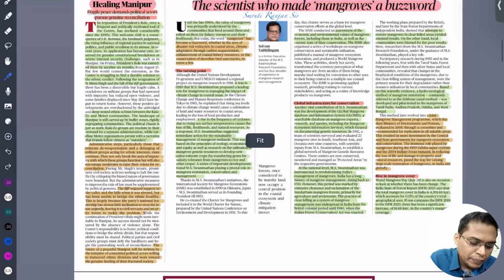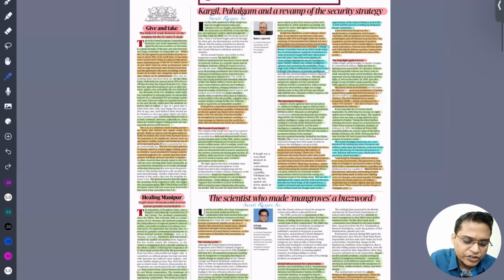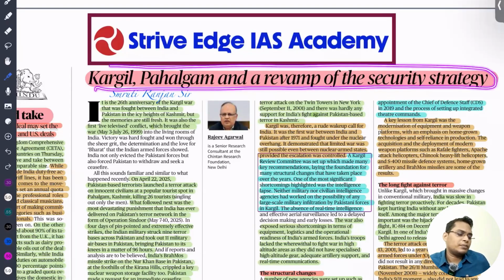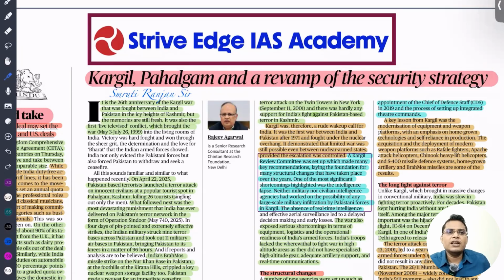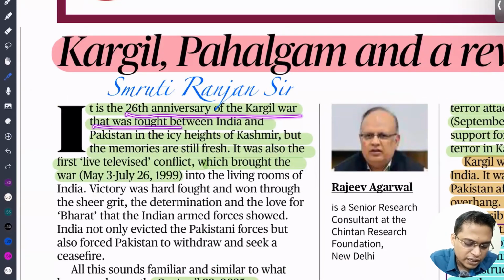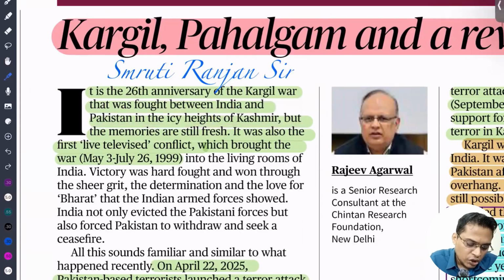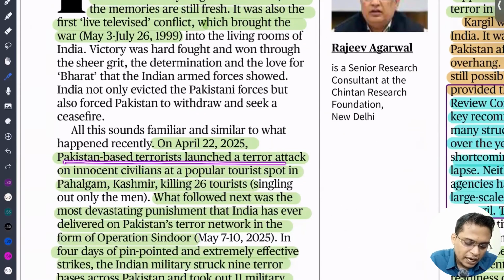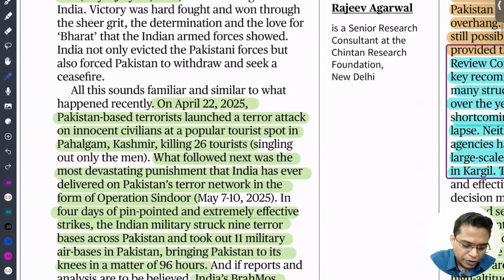So Kargil and Pahalgam: revamp of the security strategy. Both are learning experiences for India. During the Kargil war we learned a lot of things, and during Operation Sindoor also we learned a lot. It is the 26th anniversary of the Kargil war, which was fought between India and Pakistan in the icy heights of Kashmir. And similarly, the Pahalgam attack recently happened. In retaliation to that, we conducted Operation Sindoor.